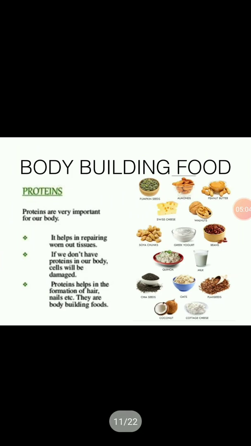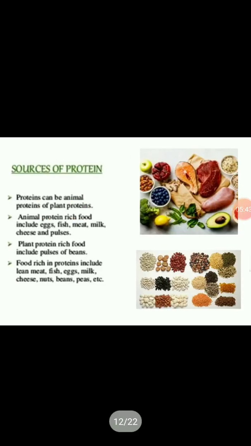The bodybuilding food is protein. It helps in repairing the worn out cells. The dead cells are repaired by it because protein helps in growth and development of the cells. New cells are formed and old cells are replaced by it. So protein is the main part of the diet. Protein helps in the formation of hair, nails, and some other parts of the body.